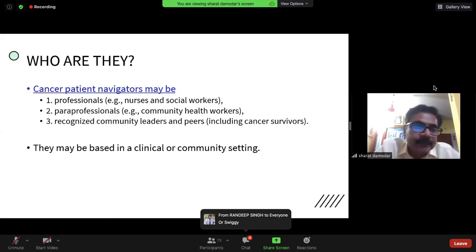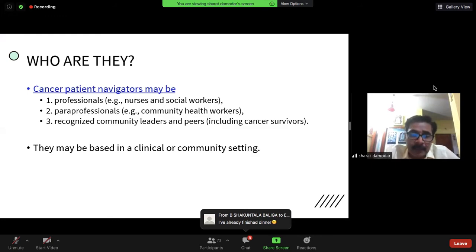Now, who could they be? Cancer care navigators or cancer patient navigators may be professionals like nurses and social workers who've actually taken this up, on a war footing in some of the bigger cancer centers in various parts of the world. They could be paraprofessionals like community level health workers who take it on themselves that they will focus on cancer patients. It could also be community leaders and then peers, including cancer survivors.